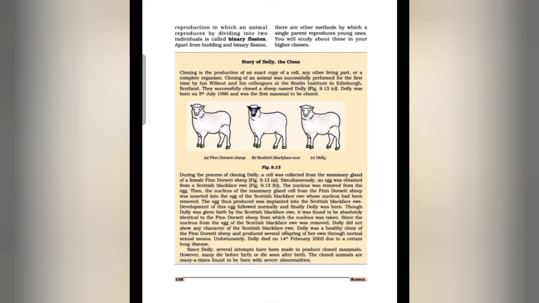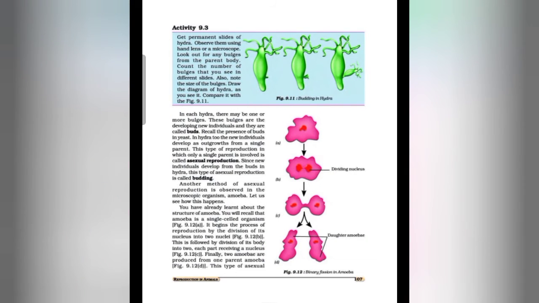So students, what is binary fission? In amoeba we can say that the mode of reproduction is binary fission, as we can observe in figure 9.12. It is the simplest method of asexual reproduction that occurs in unicellular organisms like amoeba, paramecium and euglena also. In binary fission, the parent organism divides to form two new organisms of the same kind.